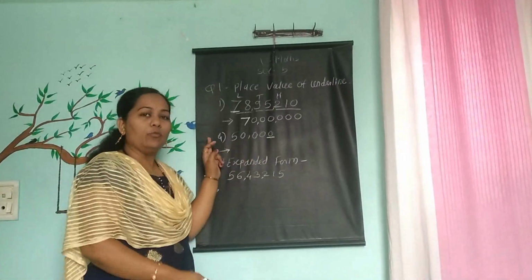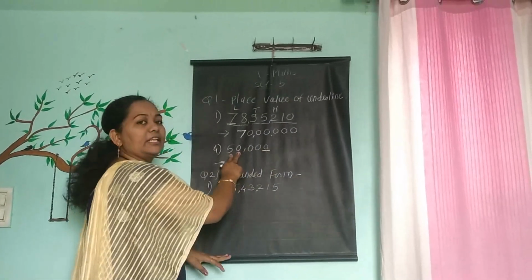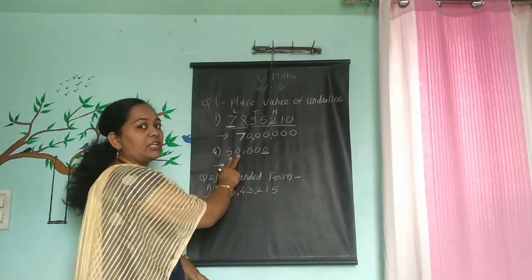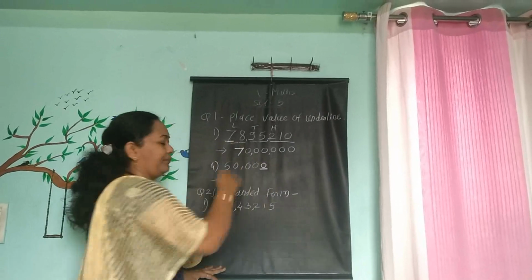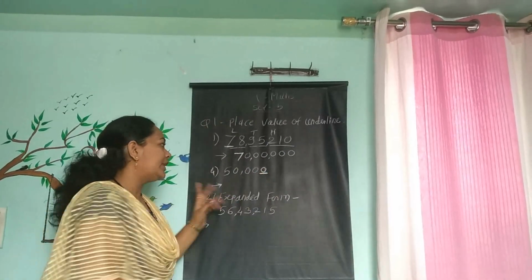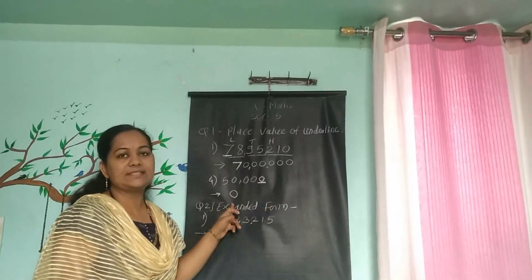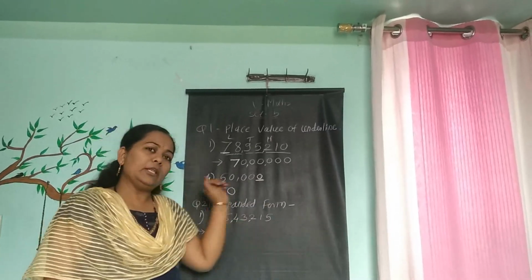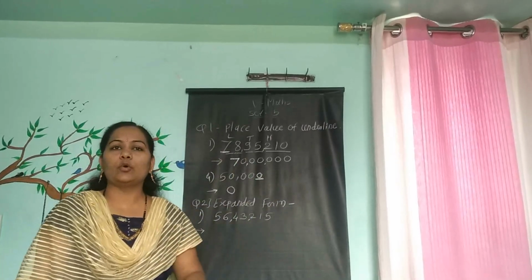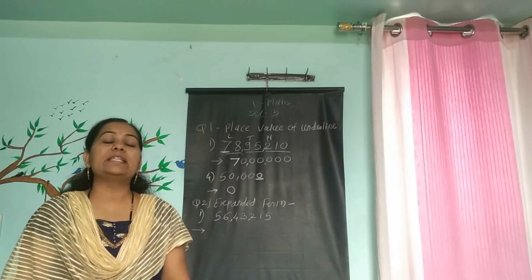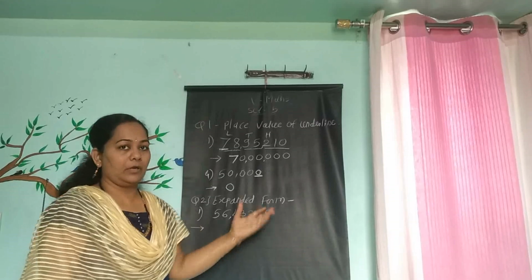Now one more example. The fourth one we are looking at. The number is a 5 digit number, 50,000. Your underlined digit is 0. You have to take that 0 as it is down. The place value of this 0 is 0 only. If any digit in the number is 0, the place value of that digit automatically comes 0. So no need to do more.